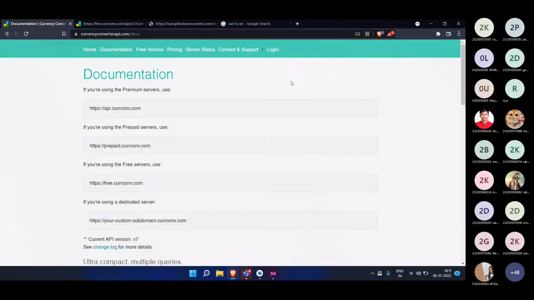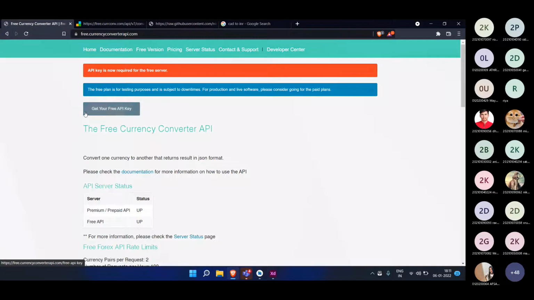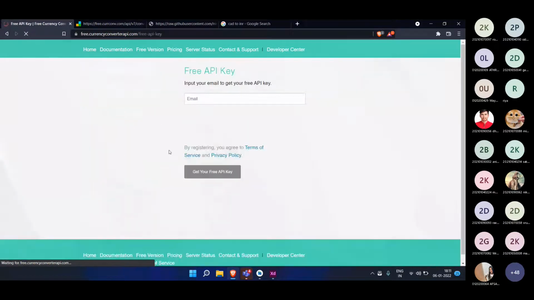So let me tell you how you could get this API to use. You could just log in. You have to use the free version. In the free version, get your API key. You need to go over here and put your email, tick I'm not a robot and everything, and get your free key. It will give you a number. Let me show you what the number is.